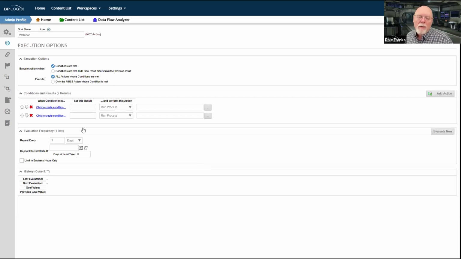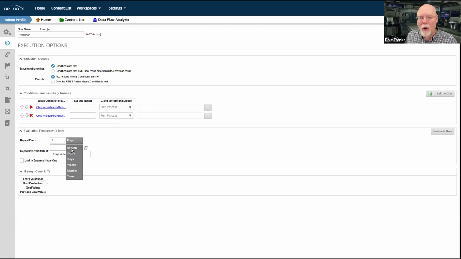At the very bottom, or next to the bottom, the last thing that you actually configure on the form is your evaluation frequency. You can set the evaluation frequency to n number of minutes, hours, days, weeks, months, and years. Now, minutes gets us into a tricky area because remember, Process Director is not a real-time system. It is near to real-time, but it's not real-time. On a very busy system, you can get closer to real-time than you can on a system with very few users because of the way Process Director handles scheduling.